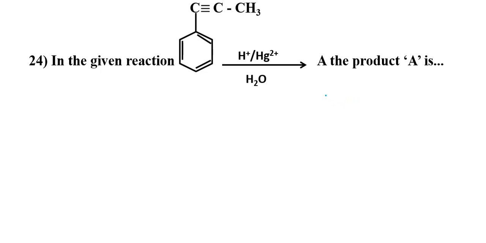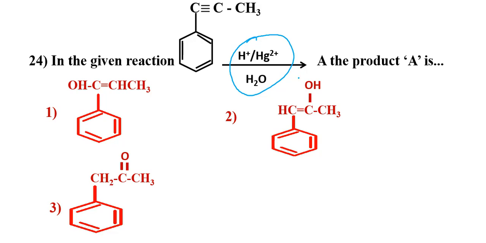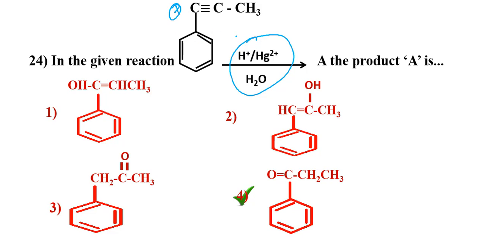In the given reaction, Hg2+ means we are doing hydration, addition of water molecule. So A is, now the question is where the H and OH are attacking. If you know that, then you can answer it. The benzyl carbocation is more stable, that's why the H will attack here, then the carbocation forms here, then OH attacks on the benzyl carbon 2 times. So 2 OH groups are unstable, then a water molecule is removed, forming a carbonyl group.